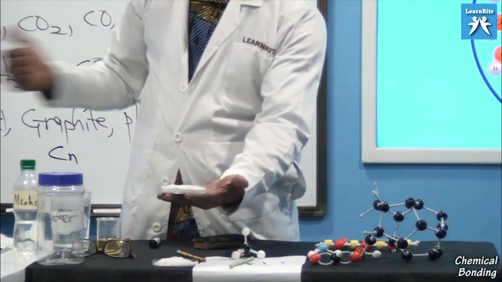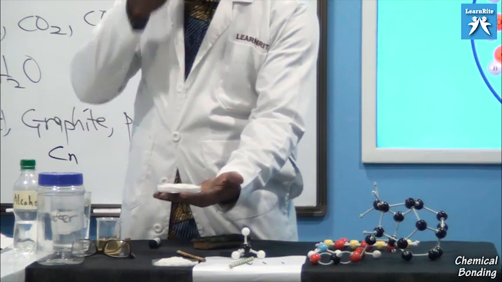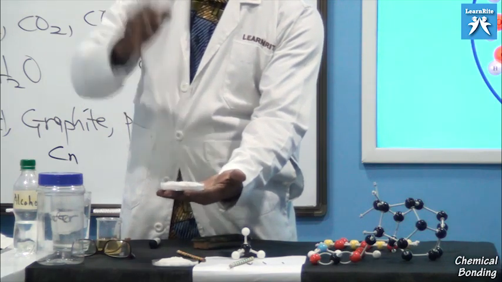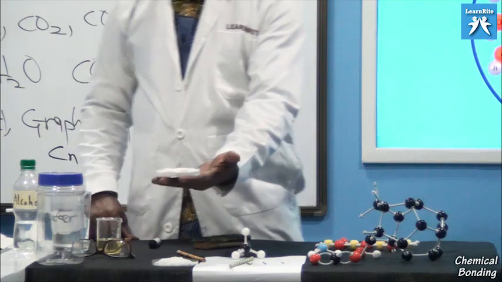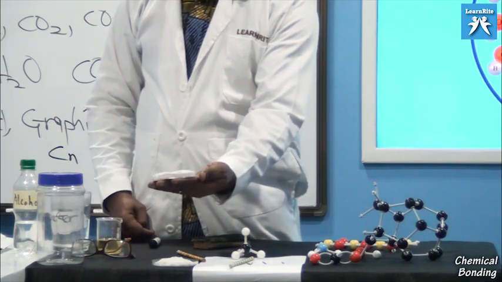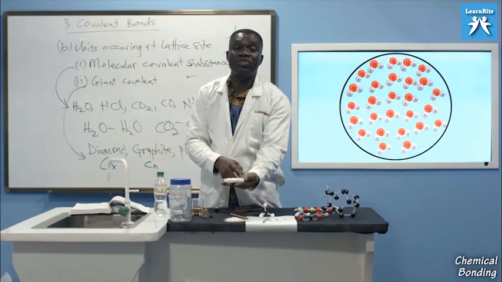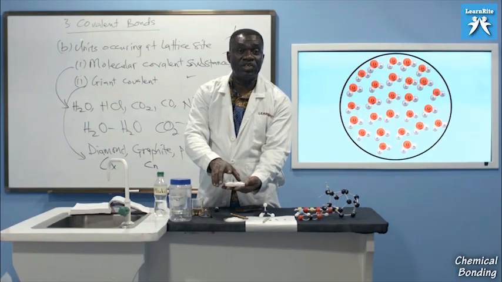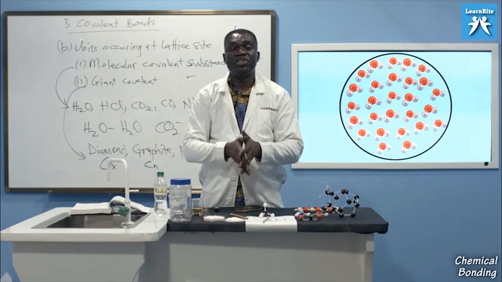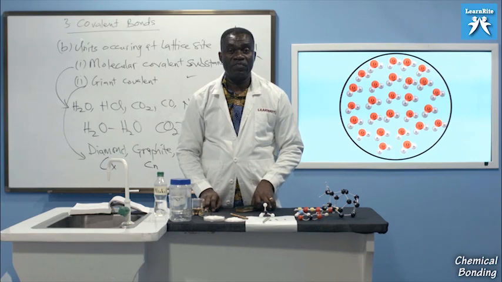Because it is also a giant molecular substance and the bonds are strong, when you mix water with it, it forms a very hard substance. It's used to seal our rooms where nothing can penetrate. That is also what they use in making the POP. When someone gets a fracture, they mix it and use it to straighten the bone. That is made of silica.